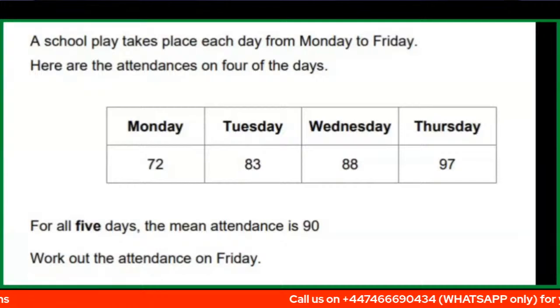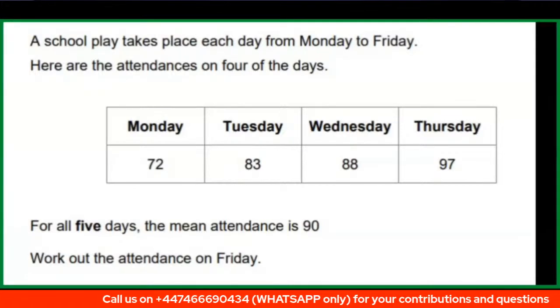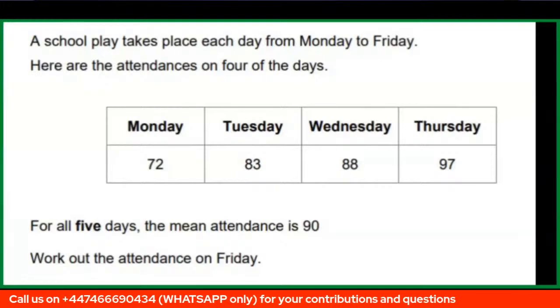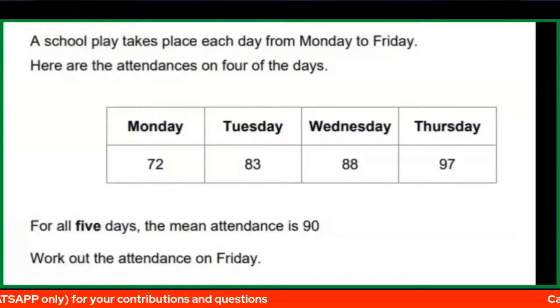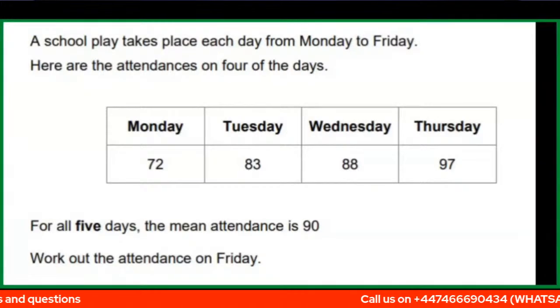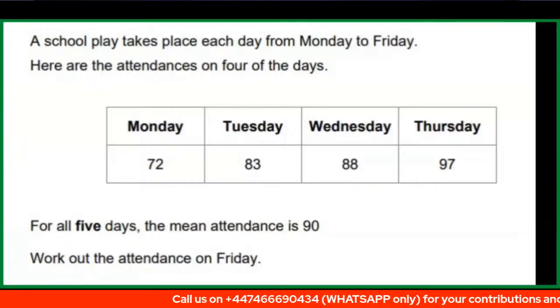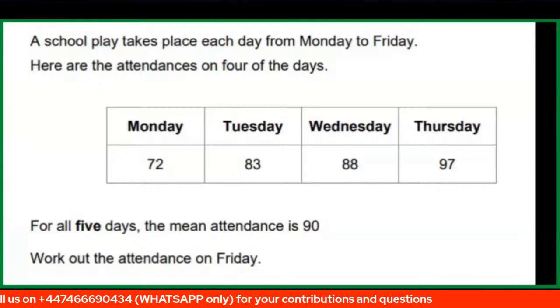So we have a question here that we are starting with that says that a school play takes place each day from Monday to Friday. Here are the attendances on 4 of the days, that is from Monday to Thursday. We have Monday, Tuesday, Wednesday, and Thursday here. They said for all 5 days, the mean attendance is 90. Work out the attendance on Friday.